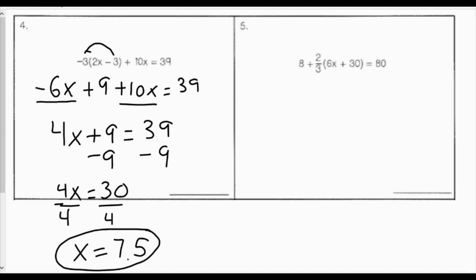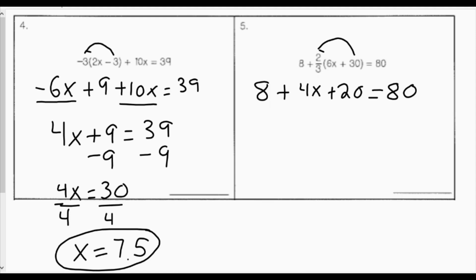Number 5, I have 8 plus 2/3 parentheses 6x plus 30 is equal to 80. Notice I have the 2/3, so I will distribute 2/3 inside to my 6x and to my 30. My 8 will stay. I will add 2/3 times 6x. 2/3 times 6x is 2 times 6 divided by 3. So that's 4x. 2/3 times 30 would be 60/3 or 20. So I will add 20. And then that's equal to 80.